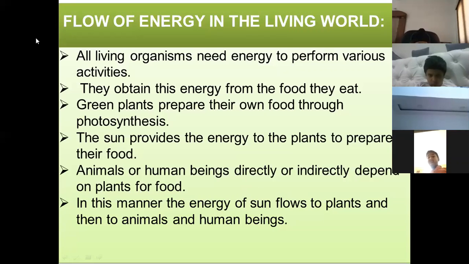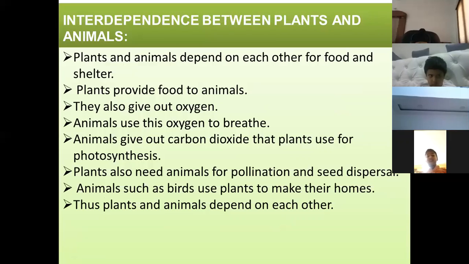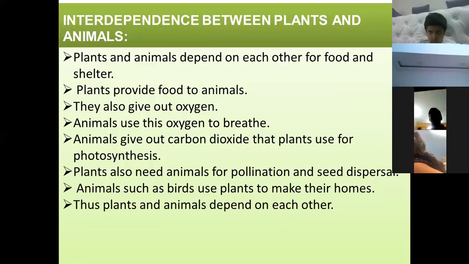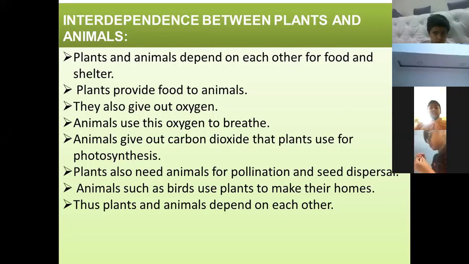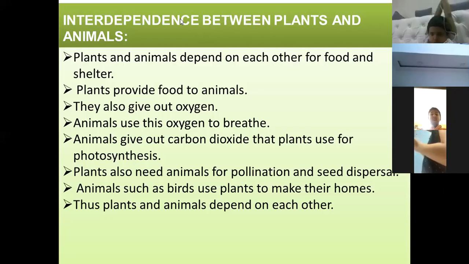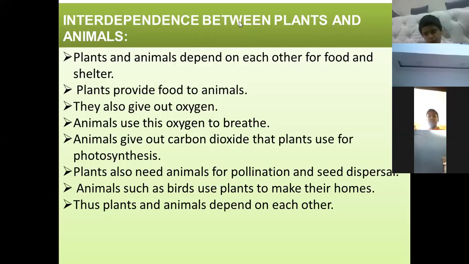Now, this was flow of energy in the living world. And next, now interdependence between plants and animals. This is very important. Plants and animals depend on each other for food and shelter. All plants and animals depend on each other for food and shelter.